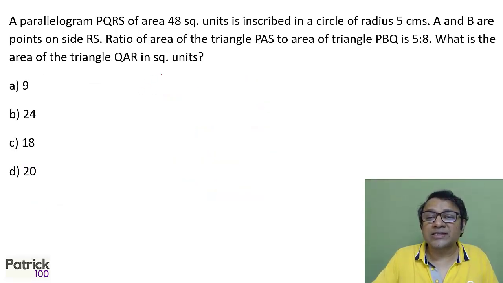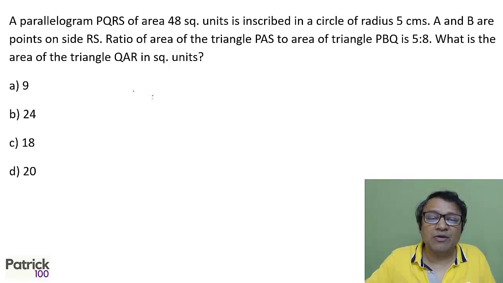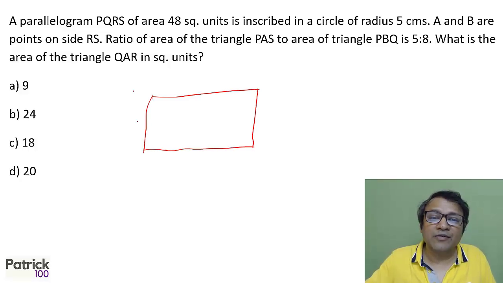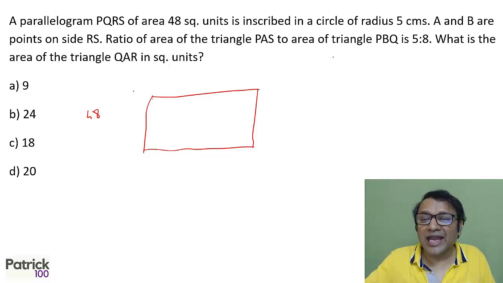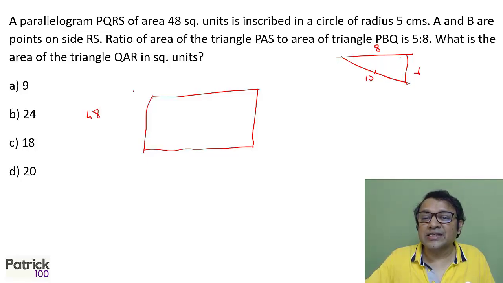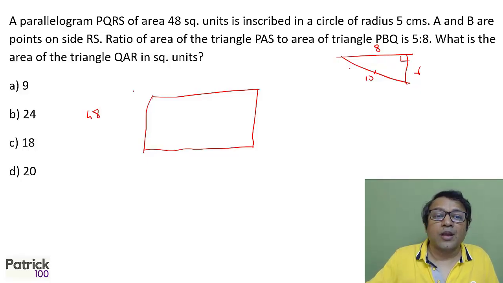A parallelogram PQRS of area 48 square units is inscribed in a circle of radius 5. Technically, if you know a parallelogram is inside a circle, it should be a rectangle, because the sum of the opposite angles should be 180, and in a parallelogram opposite angles are equal. But anyway, it should not matter so much. A lot of the data given is not actually required, but anyway, 48 with a radius of 5. So technically you can make out that it should be 8, 6 and 10, because the radius is 5, the diameter is 10, which will be the hypotenuse of the right angle triangle. So 8, 6 and 10, and 8 into 6 is 48.